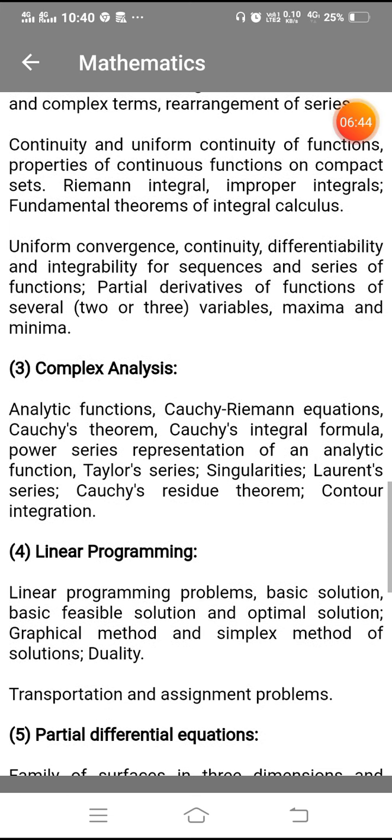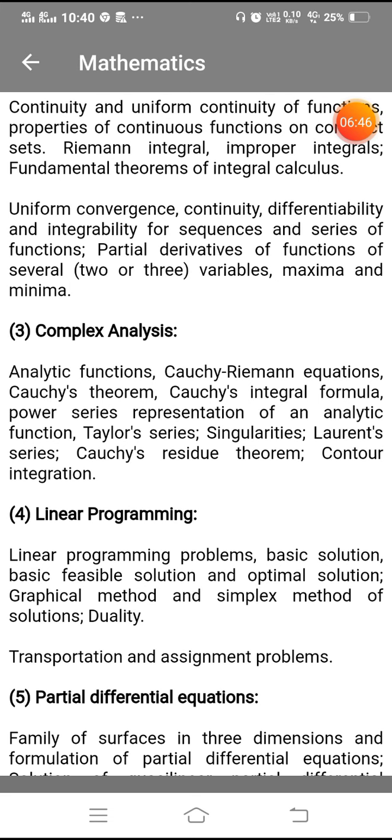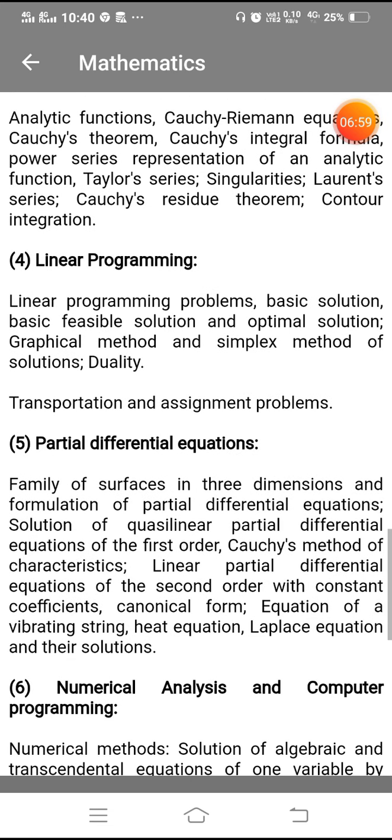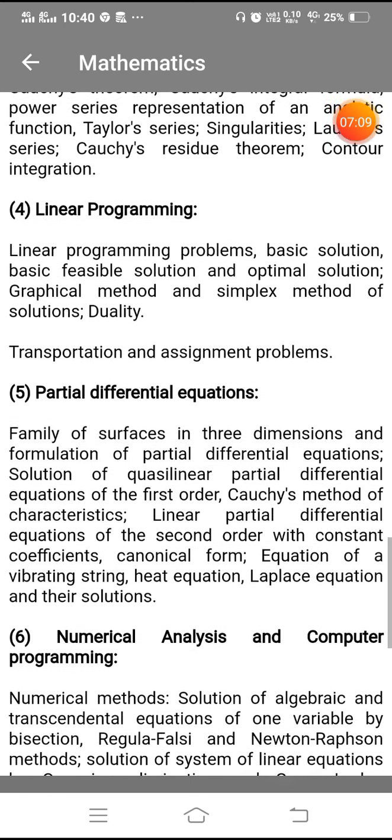And complex analysis contains analytic functions, Cauchy-Riemann equations, Cauchy's theorem, Cauchy integral formula, power series representation of analytic functions, Taylor series, singularities, Laurent series, Cauchy's residue theorem, contour integration. Linear programming contains linear programming problems, basic solution, basic feasible solution, optimal solution, graphical method, and simplex method of solution, duality, transportation, and assignment problems.